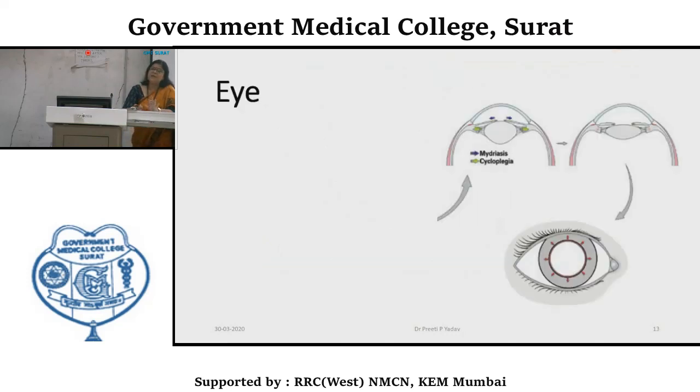We will start with their action on individual systems. First we will see their action on the eye. They cause dilatation of the pupil, that means mydriasis. They also cause paralysis of accommodation, that means cycloplegia. So the eyes will be dilated, and in addition to this, they will be fixed.